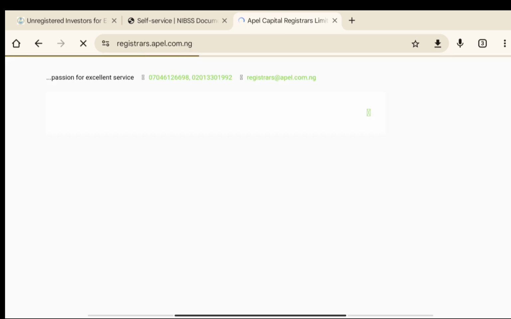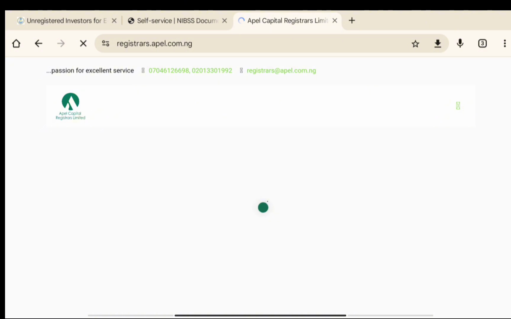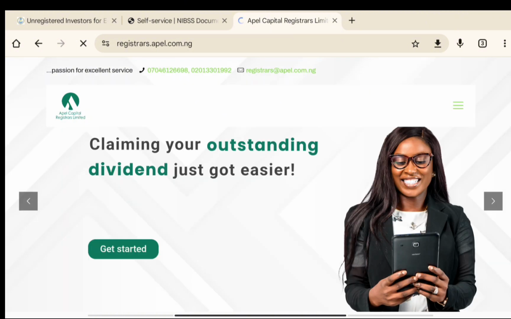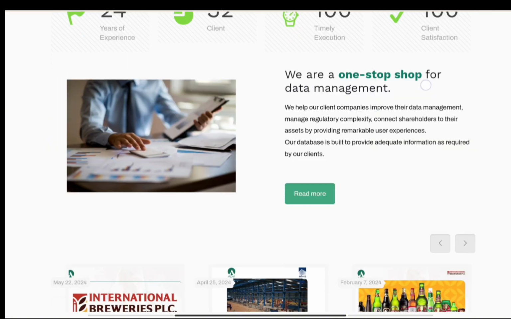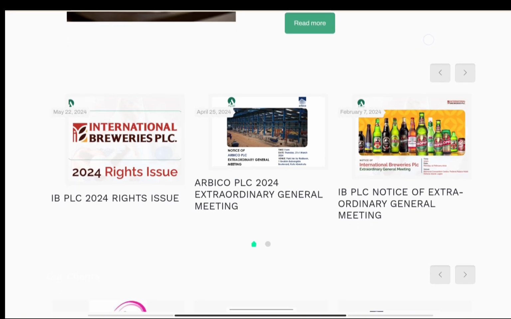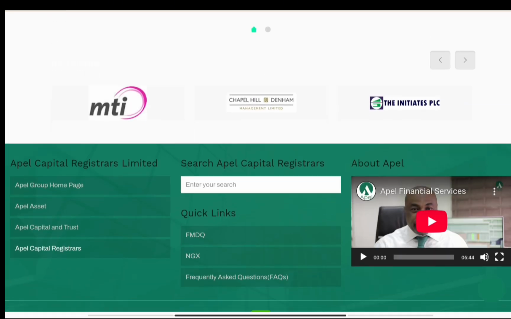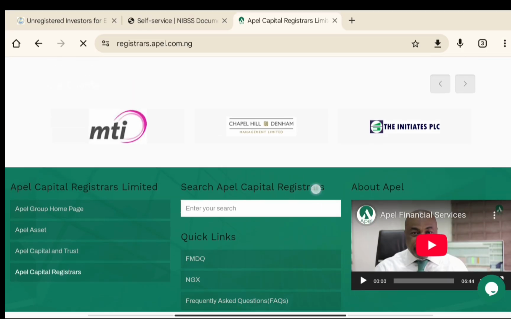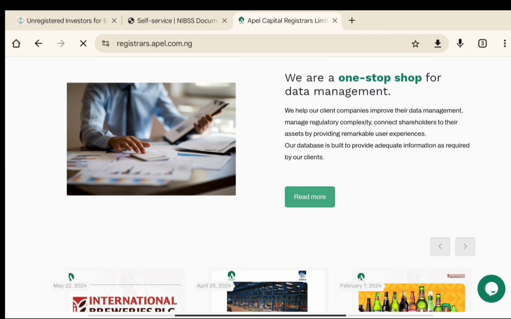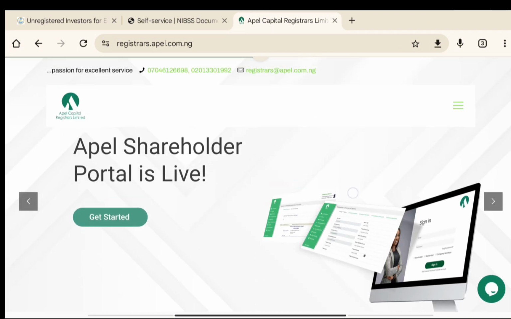One thing is that every share has a registrar. The registrar is the one in charge of the shares. They are the ones who know the coming in and going out of these particular shares. So when you come here, you have to reach out to them. You understand? Look for their mail. Let's scroll down. I'm trying to look for the customer care mail. Where is their mail? Okay, this is their mail up here,